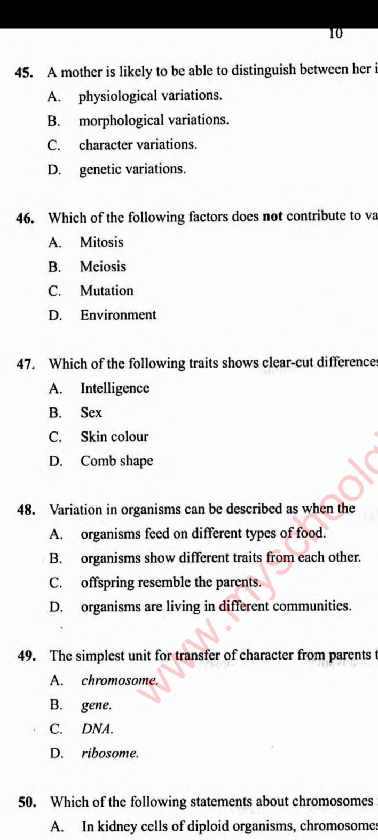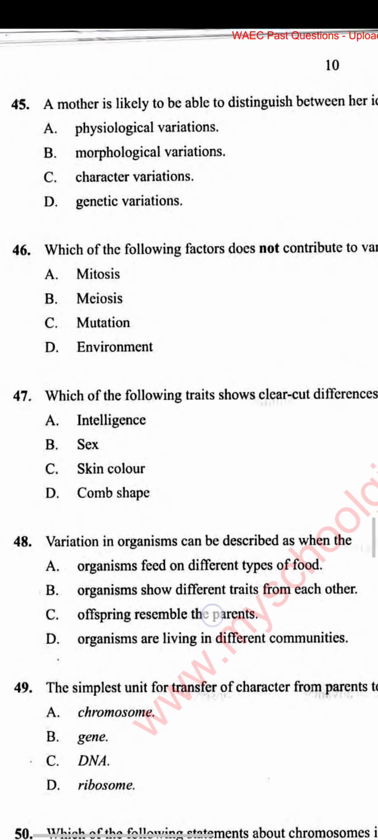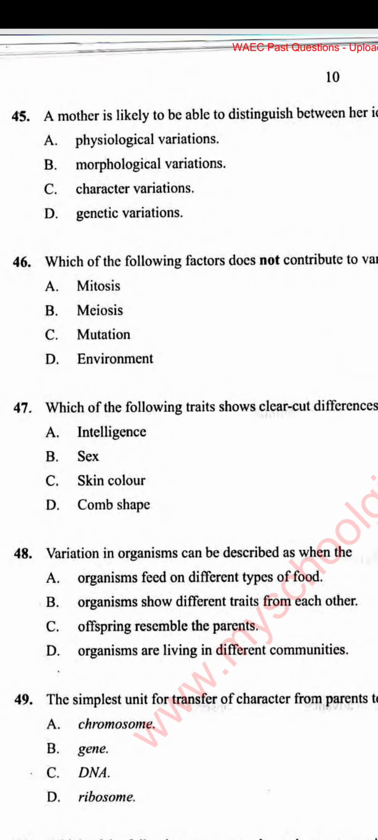Unlike intelligence, you can't say this is intelligent, this is dull. There can be intermediary of someone that can be a bit more intelligent than the one that is less intelligent, or a bit dull than the one that is more dull. Just like color shades, you can say you are a bit brown, you are fair, you are close to being white. So those ones, they are intermediaries too. Same with intelligence, same with skin color, same with this option D, comb shape.